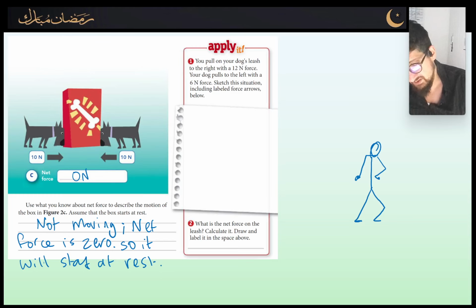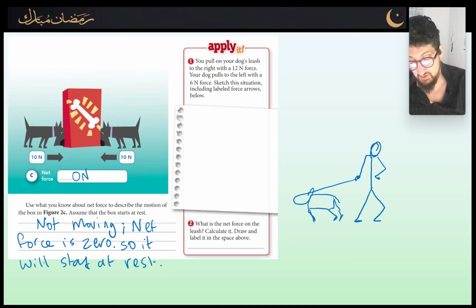So that's the person pulling on the dog. And the dog's trying very hard to oppose the force of the person. Okay, that's the best I could come up with.